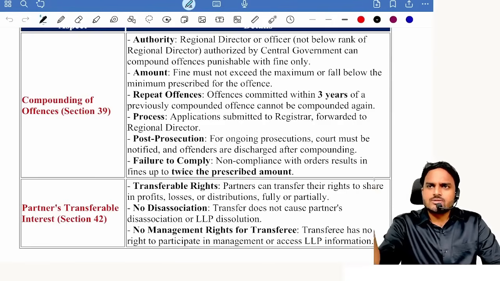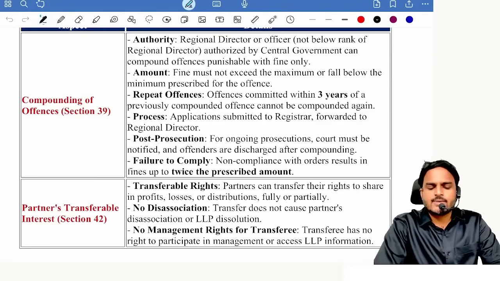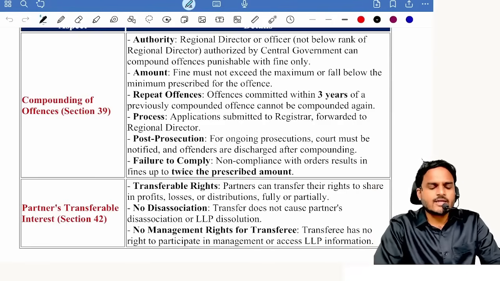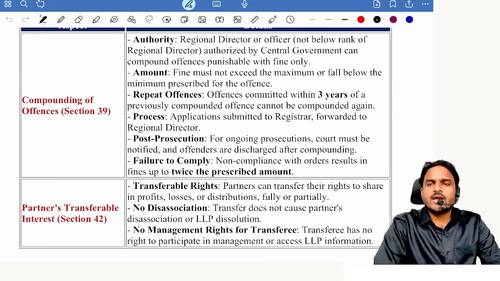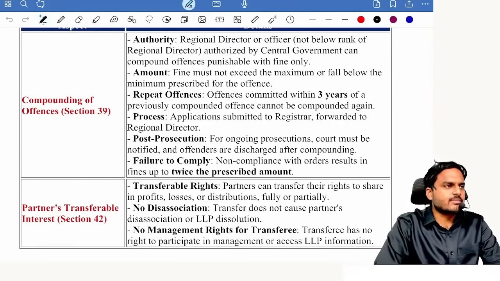In brackets, you write in the examination: officer not below the rank of regional director authorized by the central government. You write it in the exam. For the time being, who has the authority? Regional director. Amount how much? Penalty how much? Minimum fine prescribed in the section, maximum fine prescribed in the section.